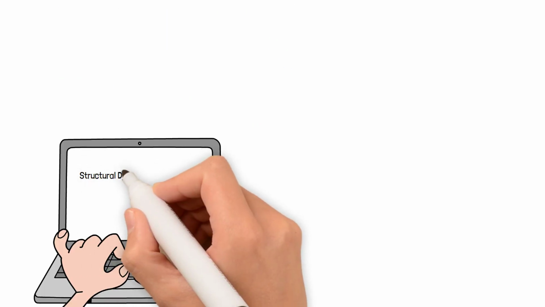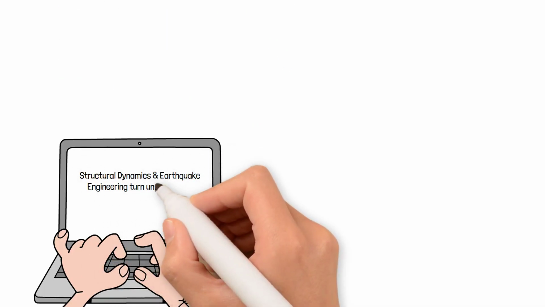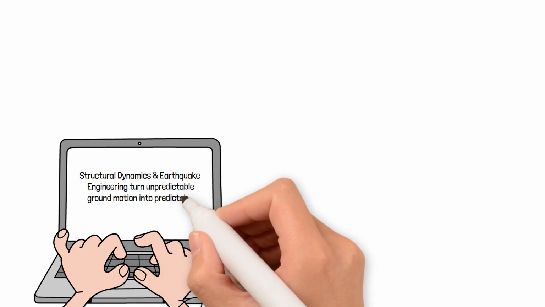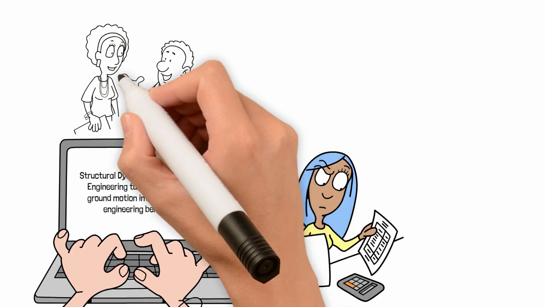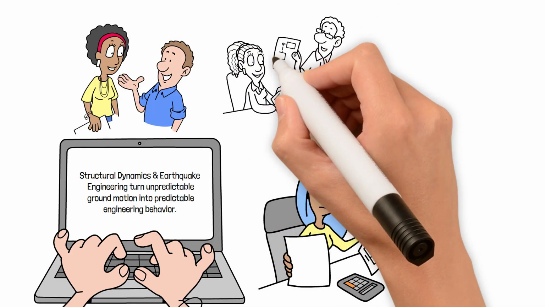Structural dynamics and earthquake engineering turn unpredictable ground motion into predictable engineering behavior. If the calculations are right, the detailing is correct, and the system is well designed, a building can take the hit and still stand.